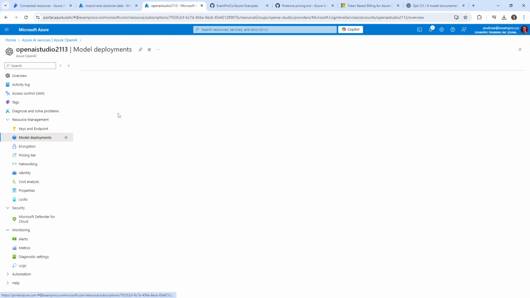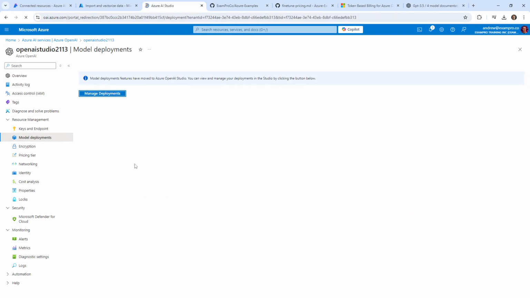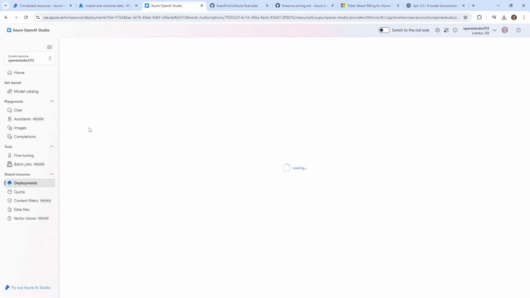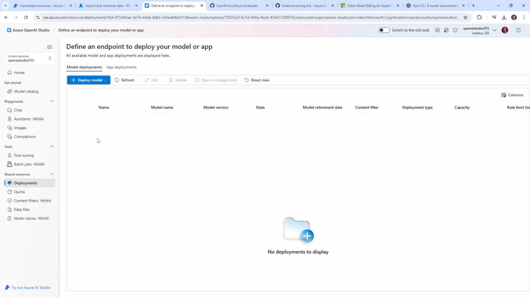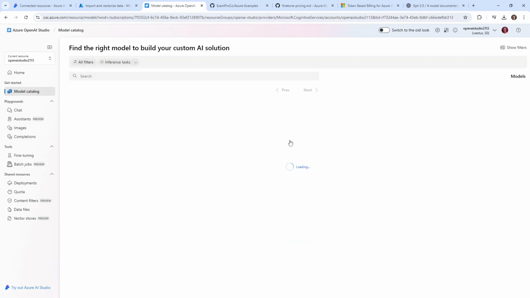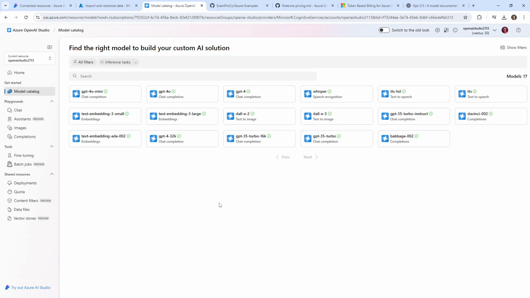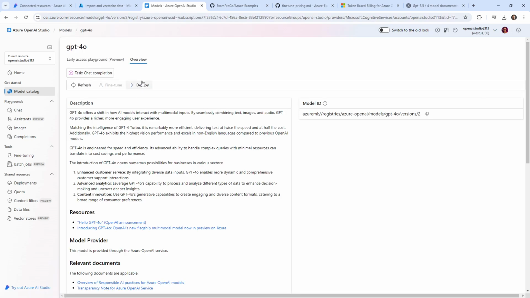So we're going to go over to a model deployment, and I'm going to manage deployments. It's going to open us up in Azure OpenAI Studio because you can't do deployments the old way anymore, which is fine. So it's saying I want something deployed here so that we can vectorize that data. I'm going to assume that we can use GPT-4. I also kind of wonder if we could use GPT-4 Mini, but I think it takes time for that to come back, so we don't want to use that. I'm trying to decide here because we could probably use GPT-3.5 Turbo, but I'm going to go ahead and use GPT-4o. We'll go ahead and deploy this.